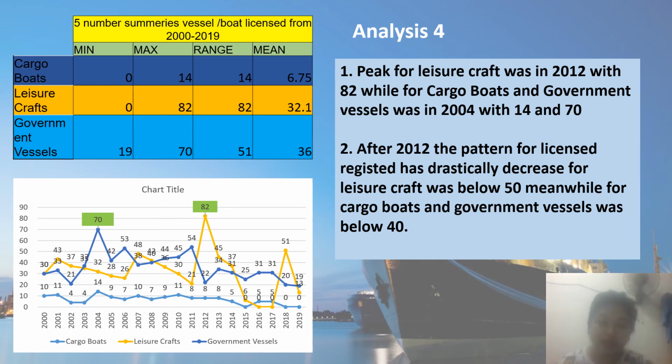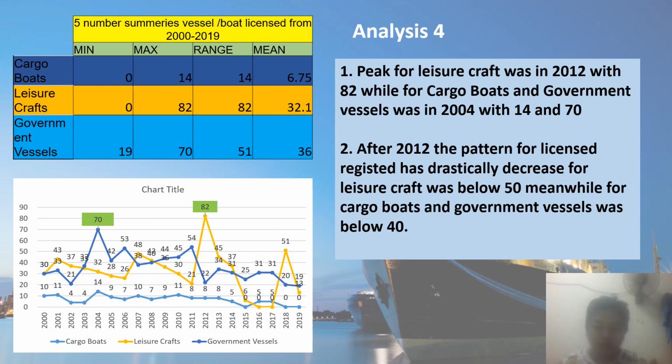It shows that the range is quite big for the leisure craft, followed by the government vessel and the cargo boat. This happened because the leisure craft had certain years with zero licenses registered, which are 2016 and 2017.